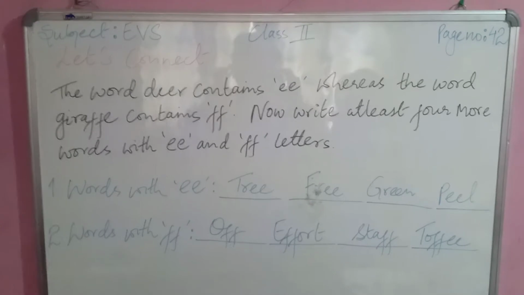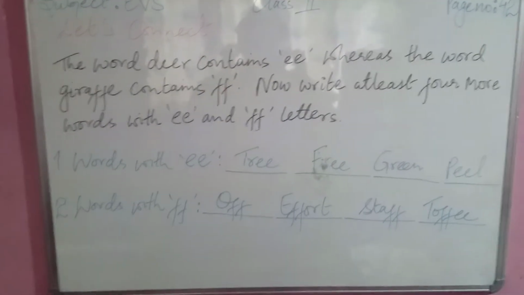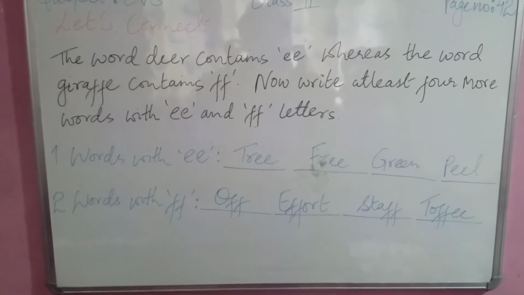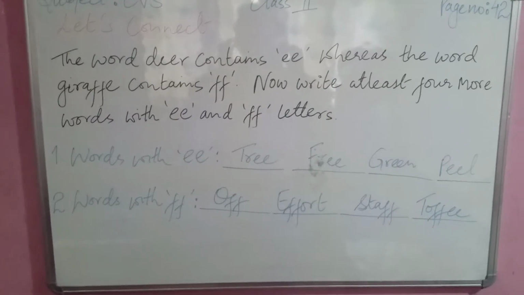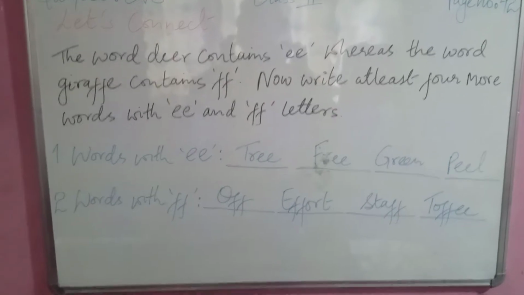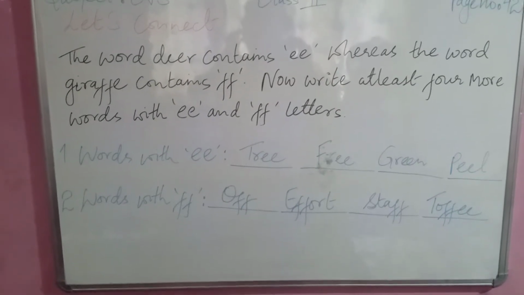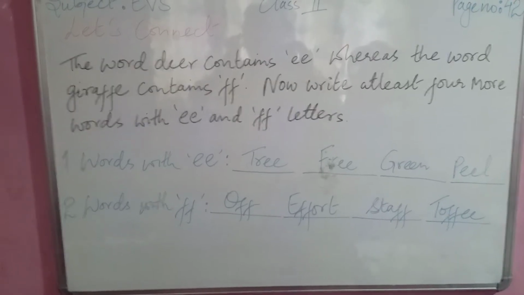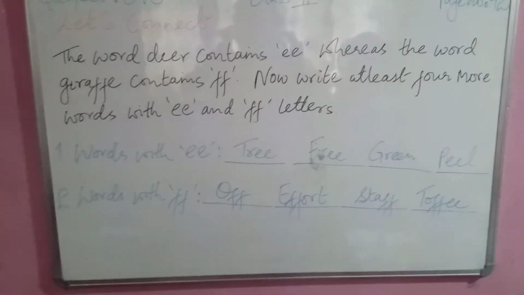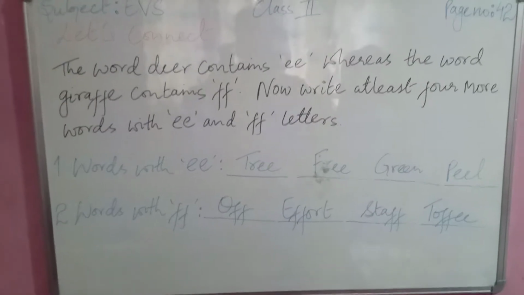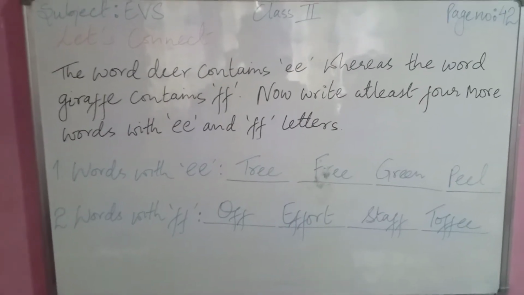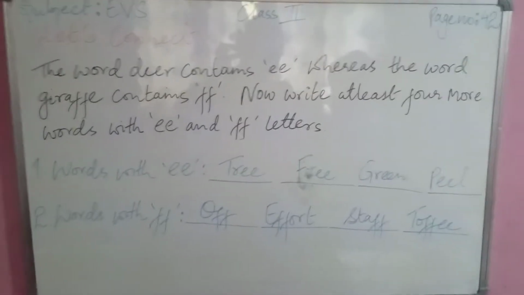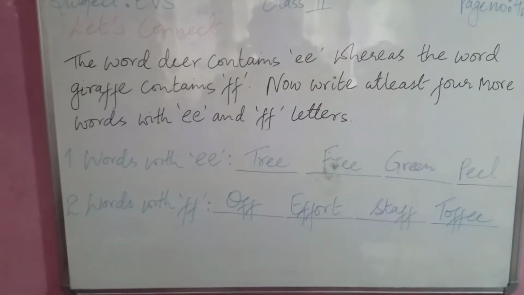Okay, so let's continue from page number 45. The word deer contains EE, whereas the word giraffe contains FF. Now write at least 4 more words with EE and FF letters. So we have to find words with 2 letters which are repeated, with EE and FF.